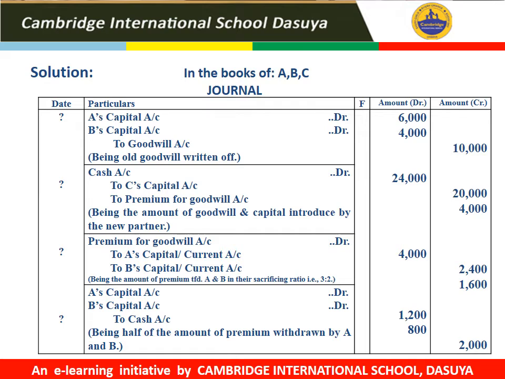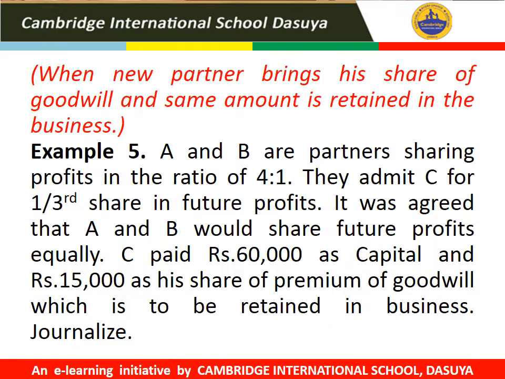This premium for goodwill will be transferred to sacrificing partners in their sacrificing ratio. And as mentioned in the question that half of the amount of goodwill is withdrawn by the partners, we will record the journal entry for this transaction also. A's capital account debit, B's capital account debit to cash account is the journal entry for this transaction, for half of the amount of the goodwill withdrawn by the partners.